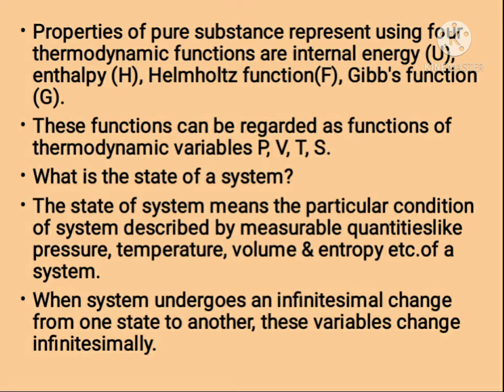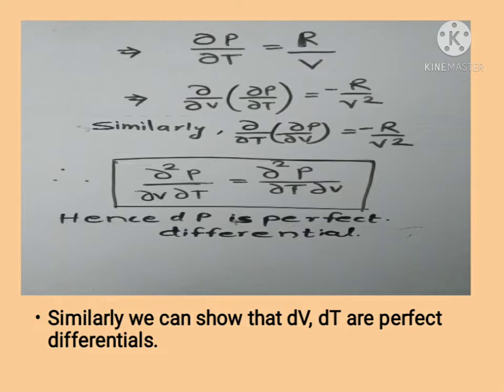So, using the ideal gas equation, we can show that dP, dV and dT, that is infinitesimal changes in pressure, volume and temperature, are perfect differentials.